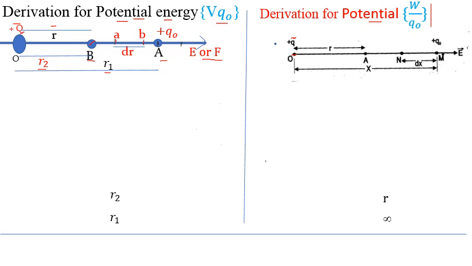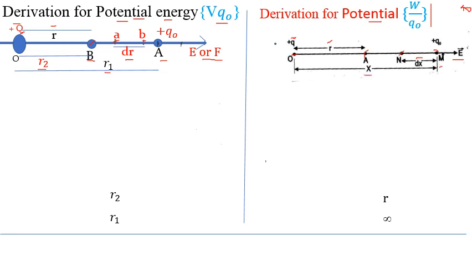This is the difference. Second, now electric intensity is in outward direction. Now here we have to bring charge from infinity to this particular point A, which is at a distance R from given charge. Clear? Now here 2 points are considered, point A and point B, which are separated by small distance dr. Here n and m points are considered, which are separated by small displacement dx. This m point is at a distance x from O.